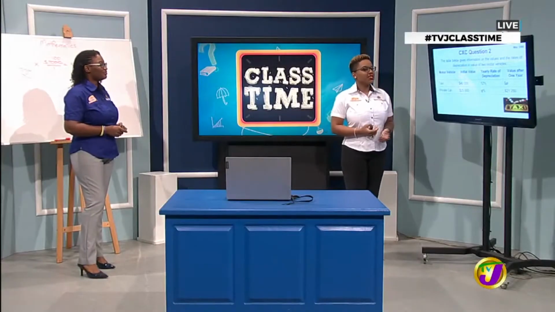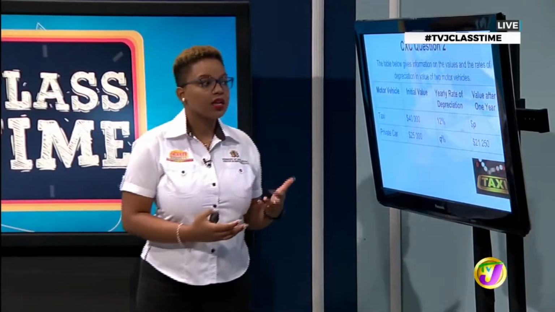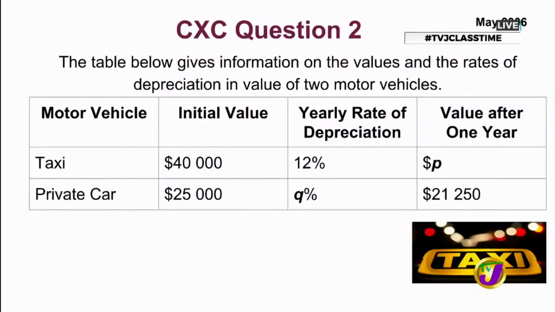Now, the May 2006 paper also had a question with appreciation and depreciation. For this question, it gave a table with some values and some missing ones too. It says, the table below gives information on the values and the rates of depreciation in value of 2 motor vehicles. From our table, we're seeing a taxi and a motor car.